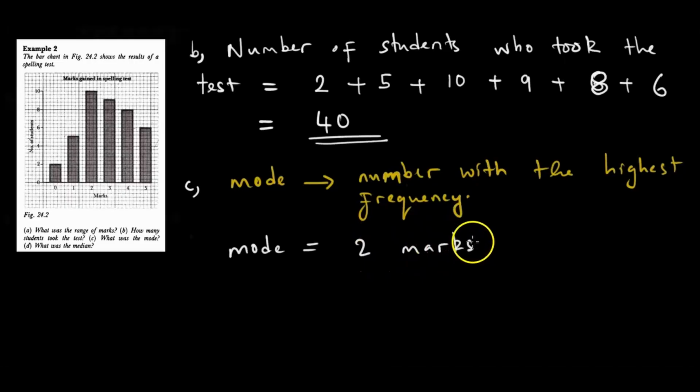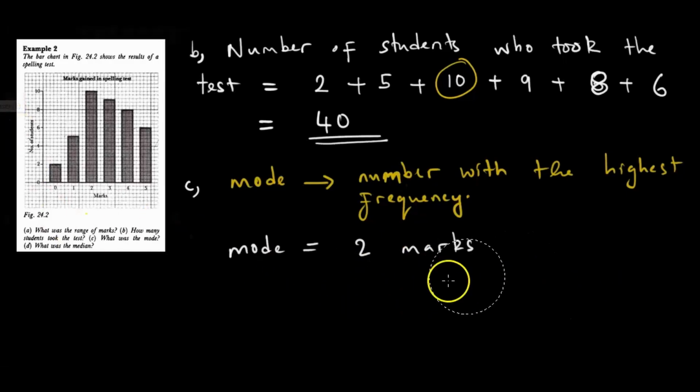Why are we citing it in terms of marks? Because we are being asked what the mode was. So we look at our x-axis, marks. We see the mark with the most children is 2, out of 5, because it has 10 children. So that is going to be our mode. Very important, very important. Okay, let us go to D.